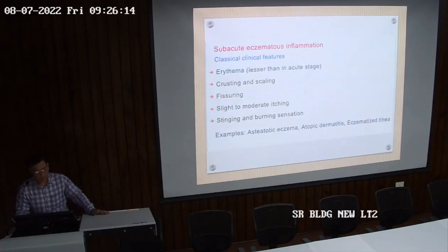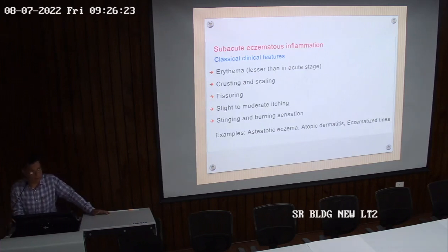Then the subacute form: erythema is there but lesser than in the acute stage, and it starts healing with crusting and scaling. In the initial stage there was erosion, oozing, and papillovesicular formation. Here you'll find crusting and scaling, and fissuring is there. Slight to moderate itching is there, with stinging and burning sensation. Examples are asteatotic eczema, atopic dermatitis and eczematized tinea.